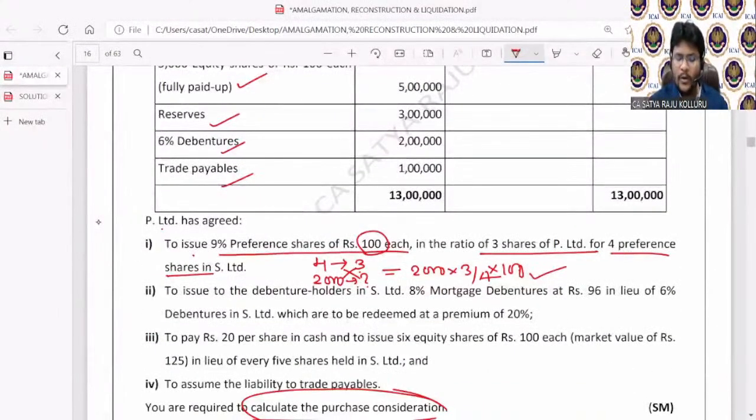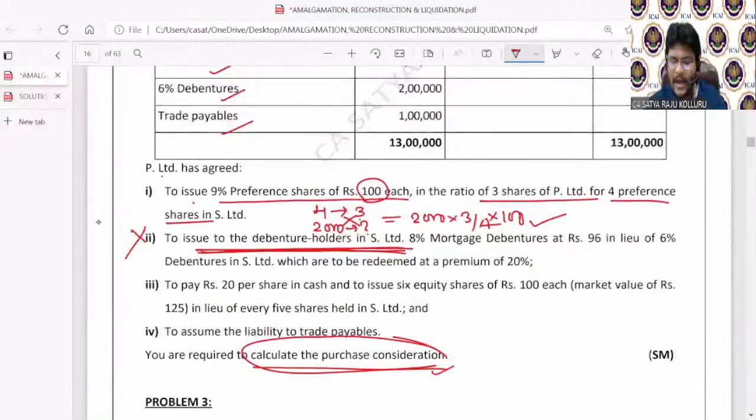Next, coming to point number 2. To issue to the debenture holders in S Limited, as per accounting standard 14, amount payable to the debenture holders of the selling company does not form part of PC. I am just calculating the PC. Amount payable to the debenture holders of the selling company does not form part of the PC. Only amount payable to the shareholders of the selling company is treated as PC. No need to read point number 2.